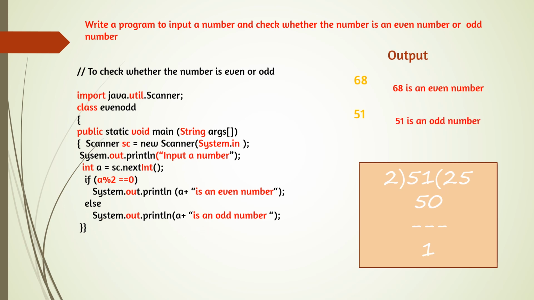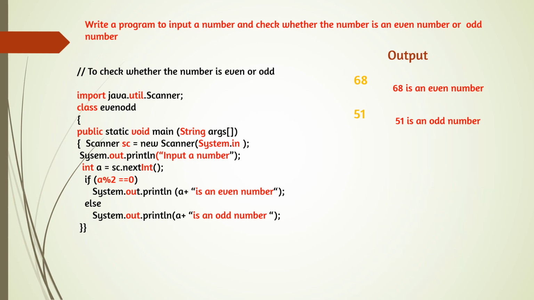So here we can see a plus. The variable name will be coming because it is not inside the quotes, and after the variable, if you are typing something, plus will be given. So a plus, because after the variable we are typing something, that is why the plus sign is here. If you are typing something before the variable, the plus sign will come before the variable also. So it is given: it is an odd number. 51 is an odd number because the remainder is not 0. I hope the programs are clear.